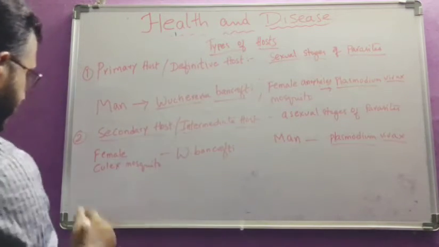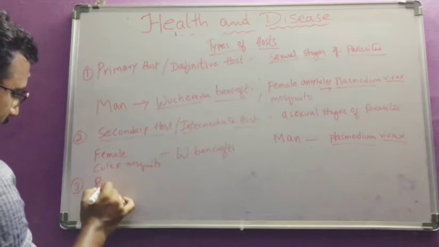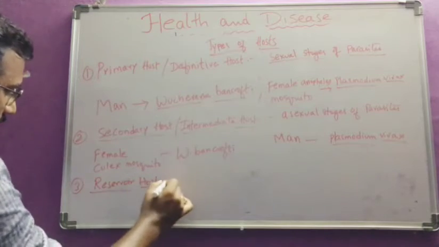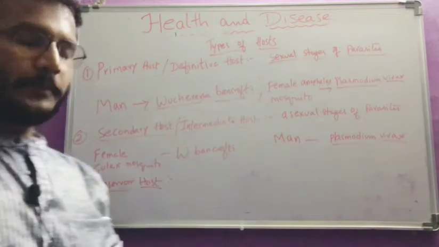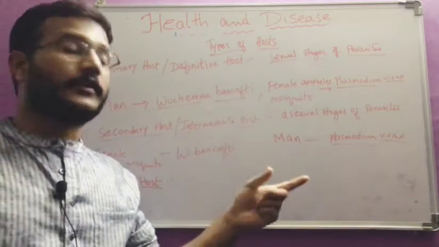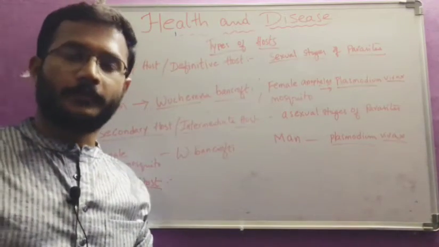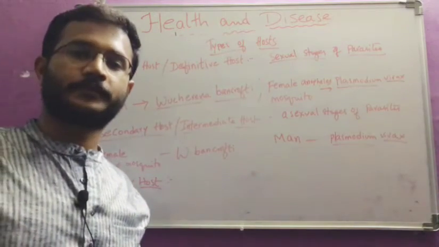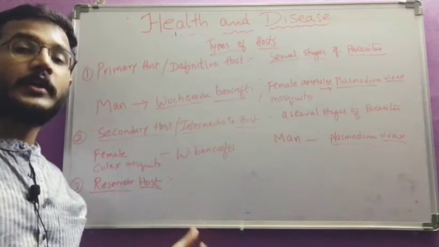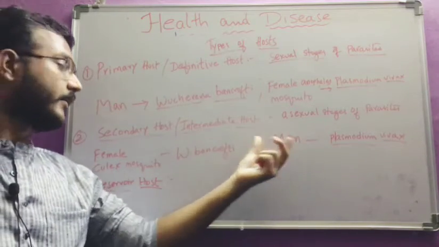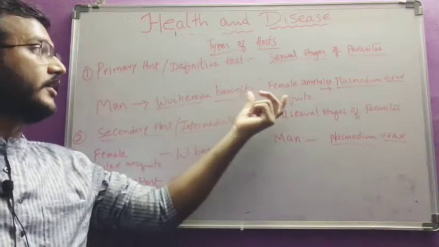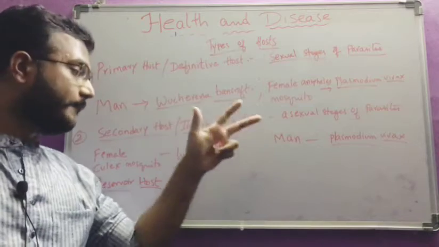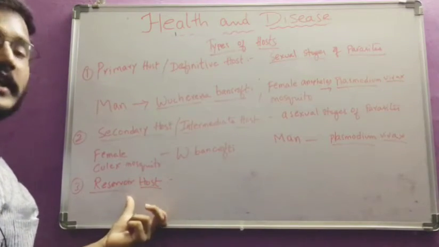And the third type of host is reservoir host. That means when either of the two hosts is not available, that parasite takes some rest in another type of host. That is reservoir host. When these hosts, that is man, female Culex mosquito, or female Anopheles mosquito, are not available, then the parasite will take rest in the reservoir host.